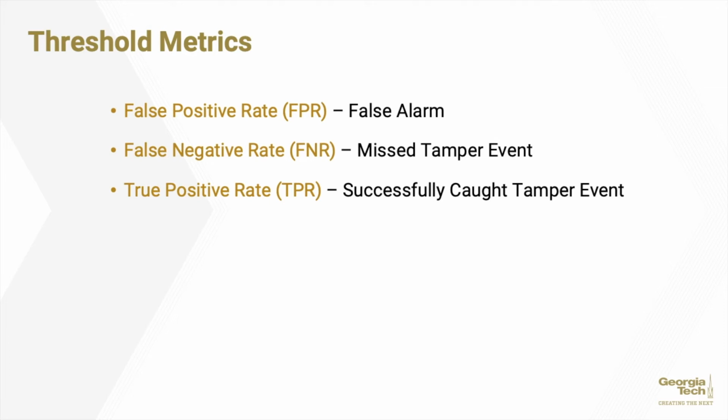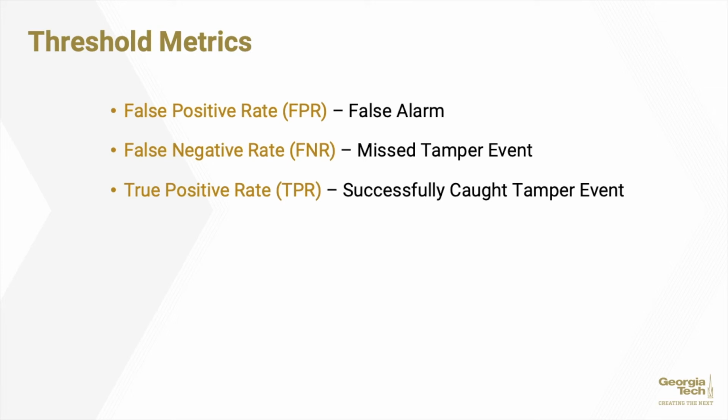When discussing these metrics and events, it's important to have an idea of what these terms are going to mean. These are used frequently in the graphs and descriptions that the authors provide in their results and experimentation. Specifically, a false positive is when a false alarm is triggered by the system. It reports a tamper event, but the event was not malicious.